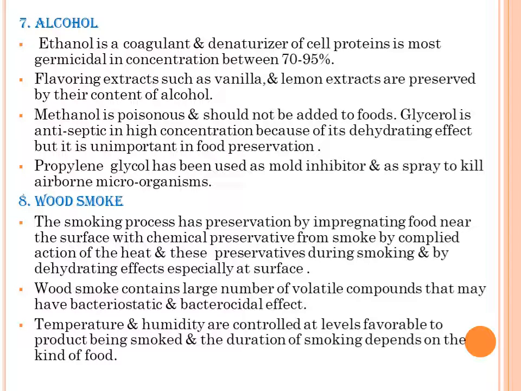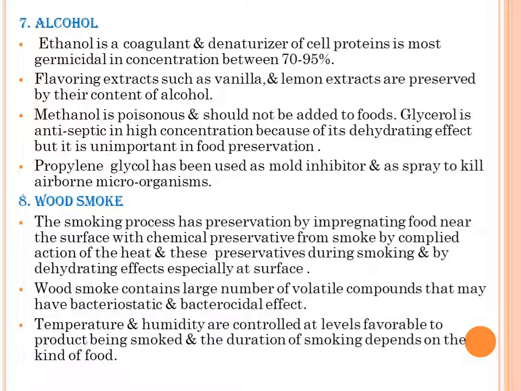Next is alcohol. Alcohol is a type of chemical preservative. Ethanol is a coagulant and denaturant of cell protein. It is most germicidal in concentrations between 70 to 95%. Flavoring extracts such as vanilla and lemon extracts are preserved by their content of alcohol. Methanol is poisonous and should not be added to foods.